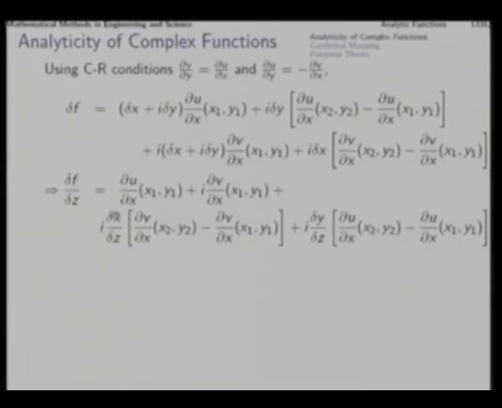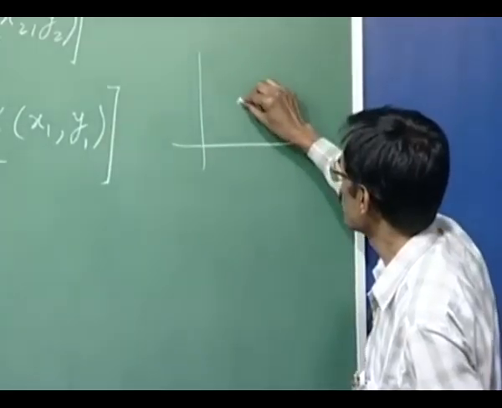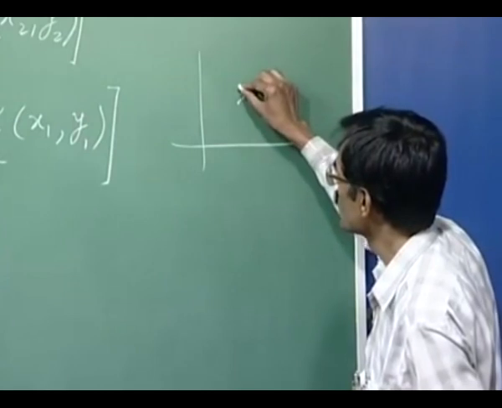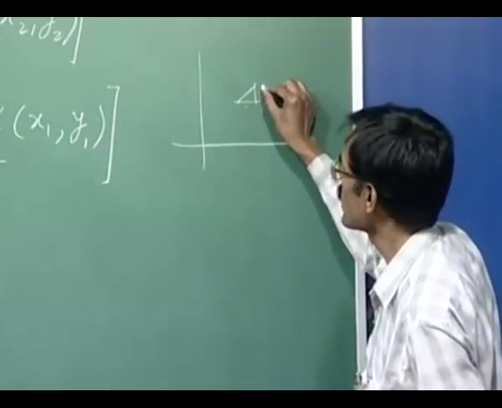But what about these two fellows? Now, since delta z is delta x plus i delta y, if this is z and this complex number is delta z, then this length is delta z, this length is delta x, and this length is delta y.